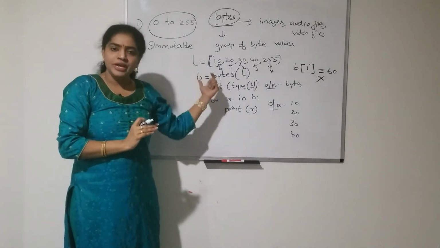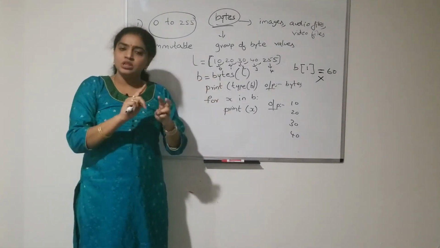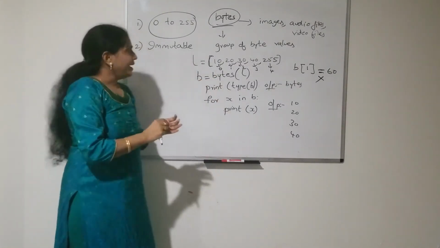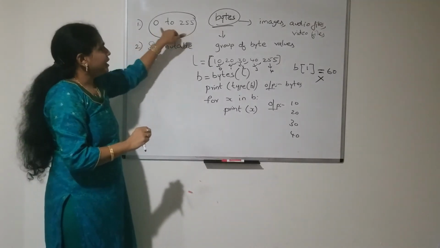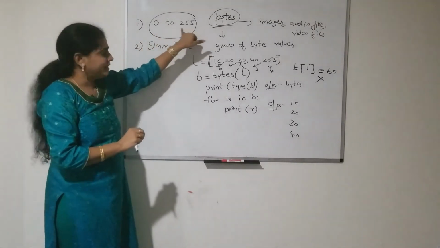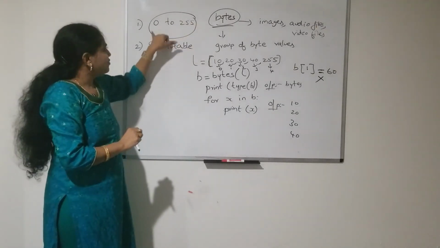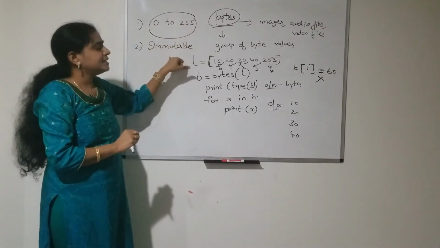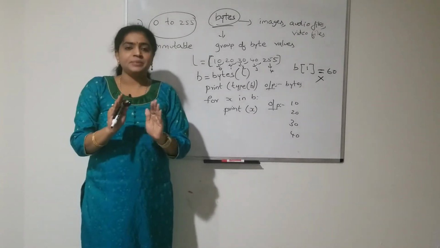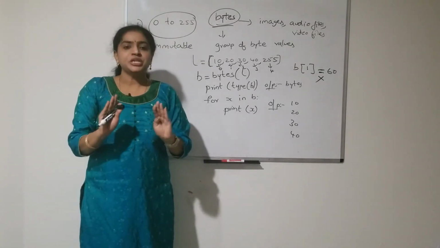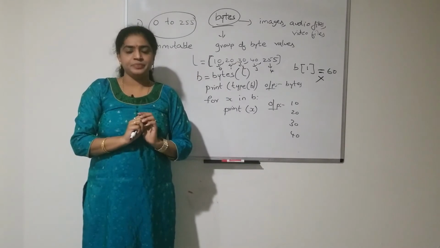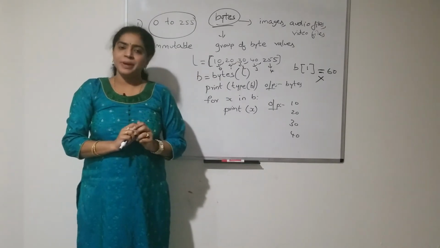So indexing, slicing and such operations can be performed, but make sure the value should always be in this range only, from 0 to 255, and bytes is an immutable data type. That means we cannot perform any changes on this bytes data type. So that's about the bytes data type.